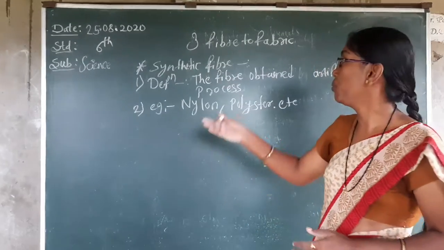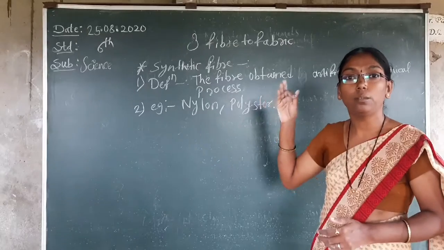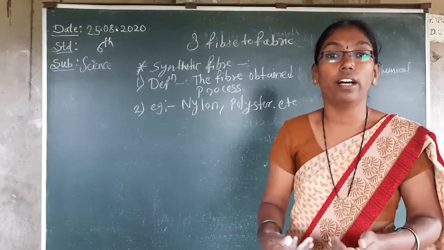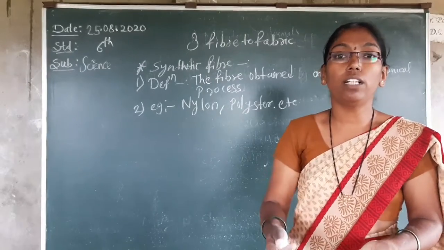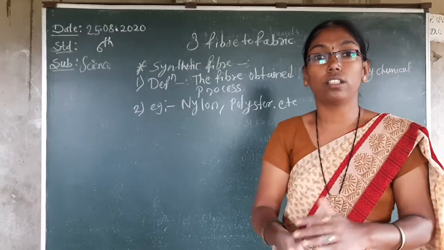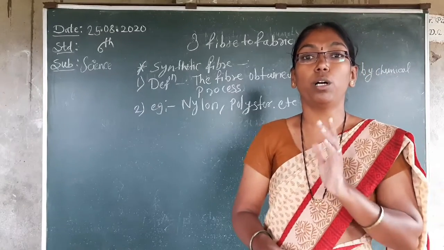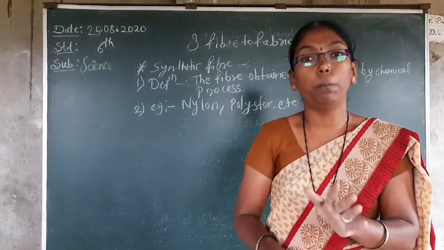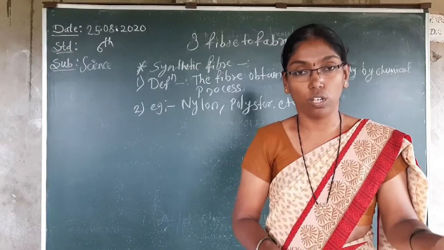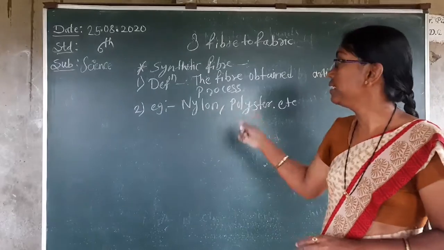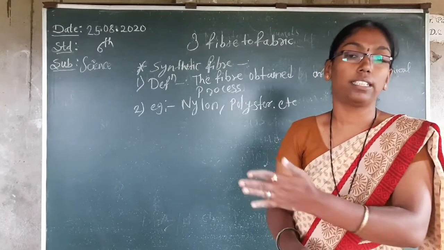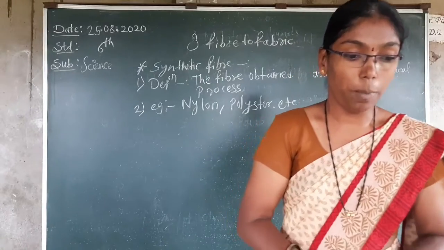It comes from an artificial process. It comes from the chemical process, which we wear. Polyester sarees, everyone uses them. They use the shirts also. Nylon sarees we use. The dresses we use. They come from synthetic fiber. They don't come from plants or animals like cotton or wool. So these examples are very important. Synthetic fibers are nylon, terylene, etc. So don't forget it.